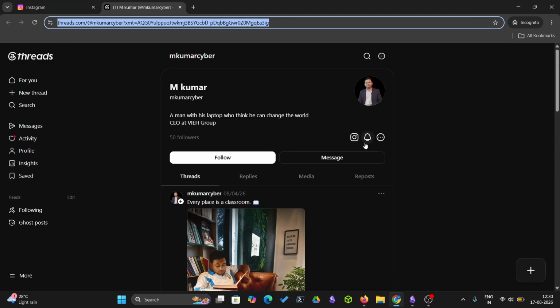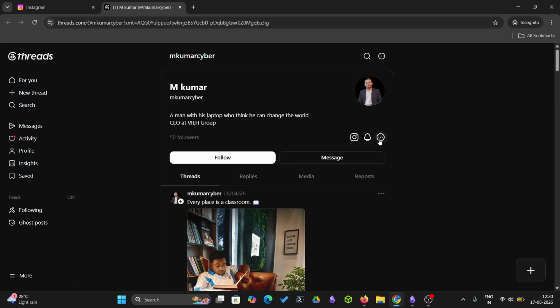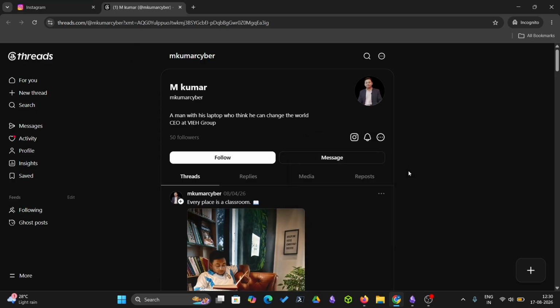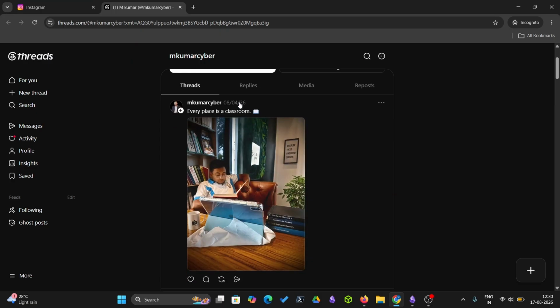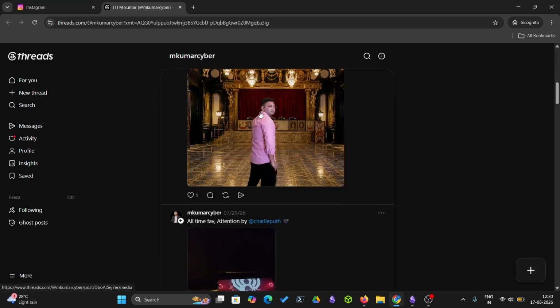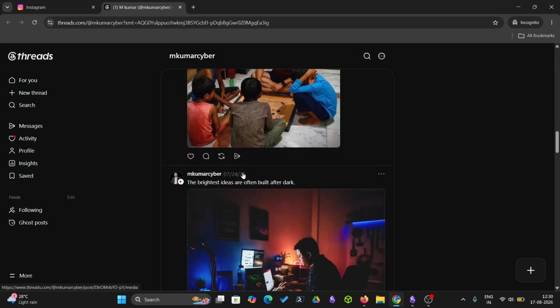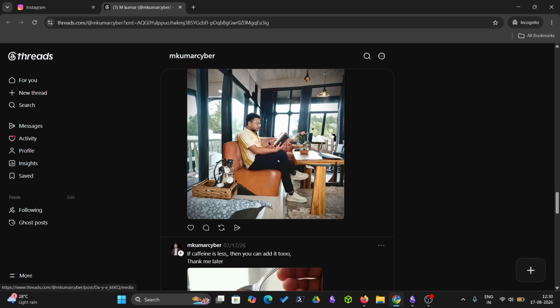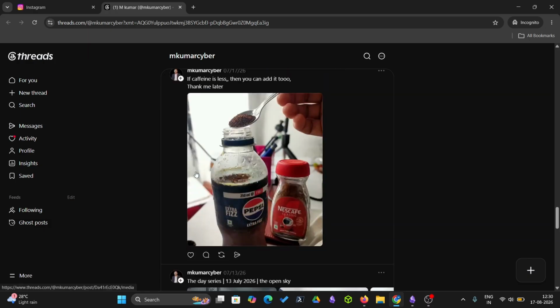You can see we have the Instagram ID over here. We have the notification bar, and we can see about this profile. You can see the particular date and timing when this would have been posted. These are similar things, just like Instagram and all.